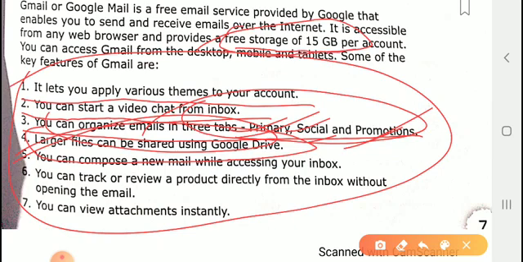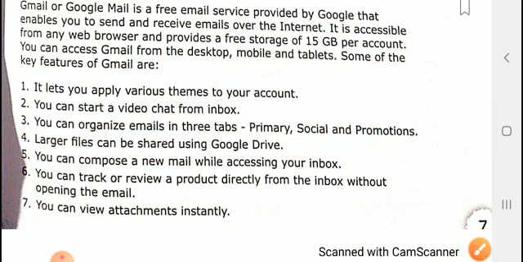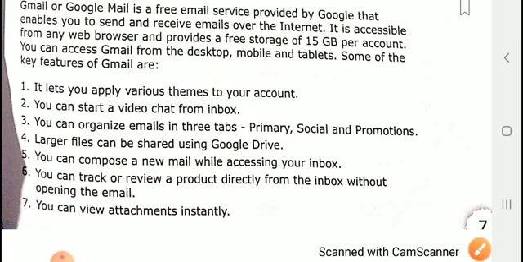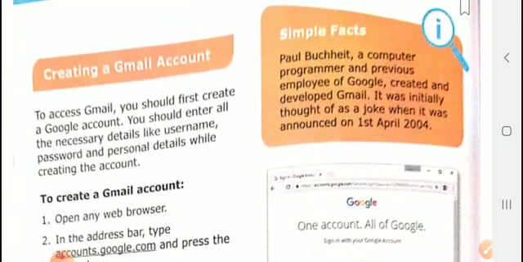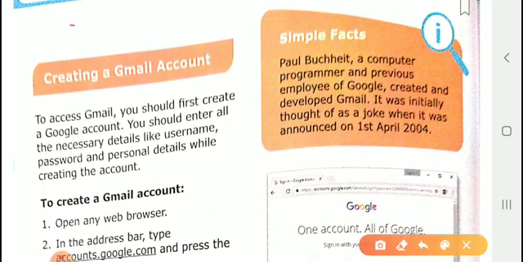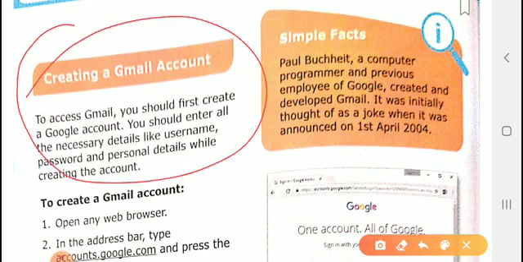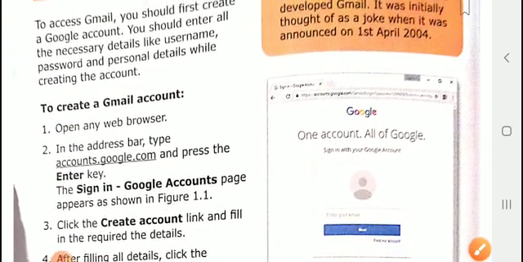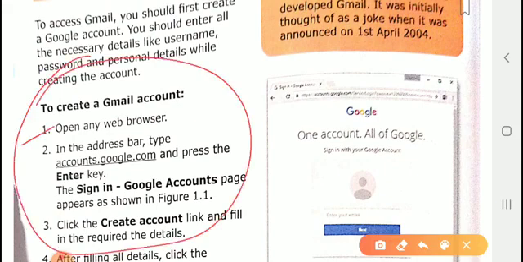Okay, these three features you have to study very well. You can also view the attachment instantly. These are the features. Next we are going to the next page. How can we create Gmail? First thing, we have to create the Gmail. We have to follow the steps given here. Okay, open a web browser. In the address bar, type accounts.google and press the enter key.